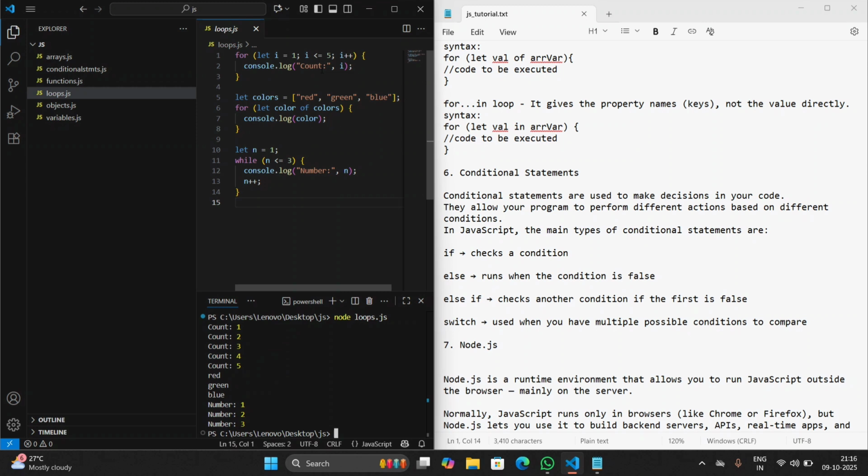So this is the for loop, and with this for of loop we can access every element. Colors is an array. We access every color of the colors array using the color variable. And in the while loop we use a condition: while n is equal to 3, we have to stop the loop. This is the loop section of the code.